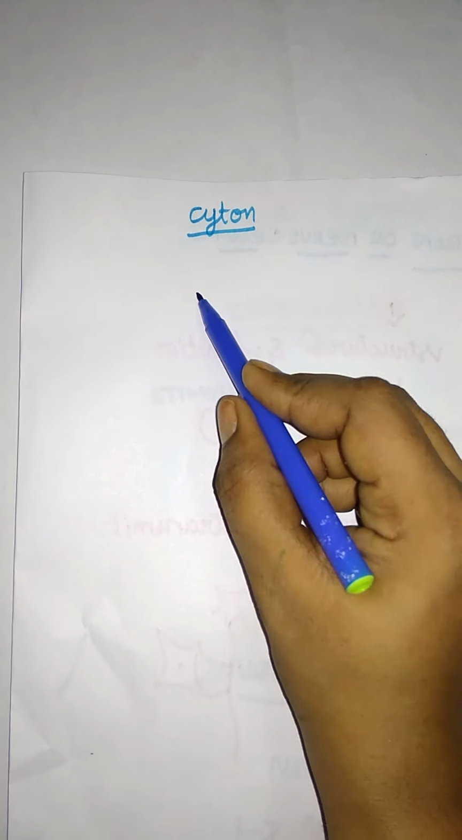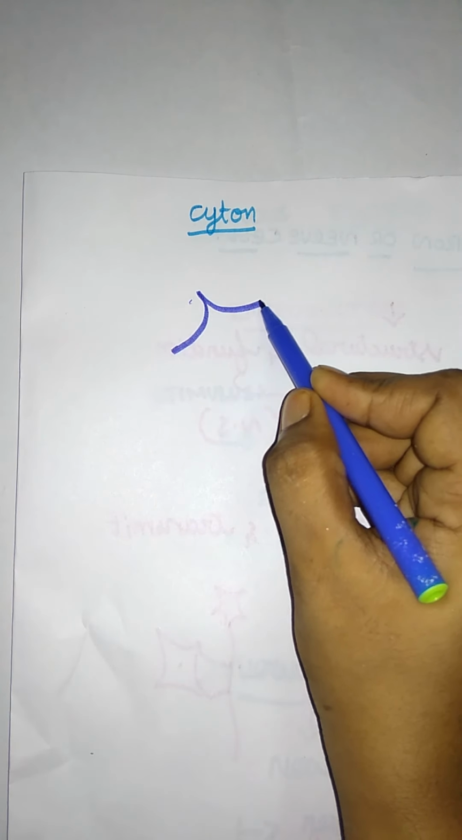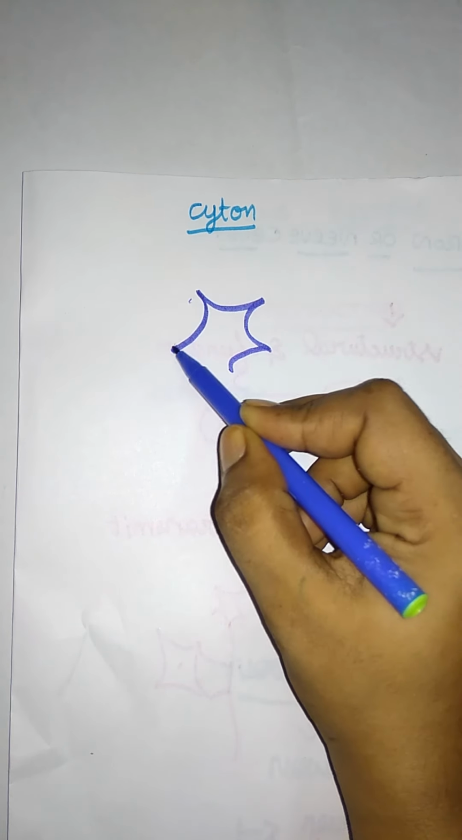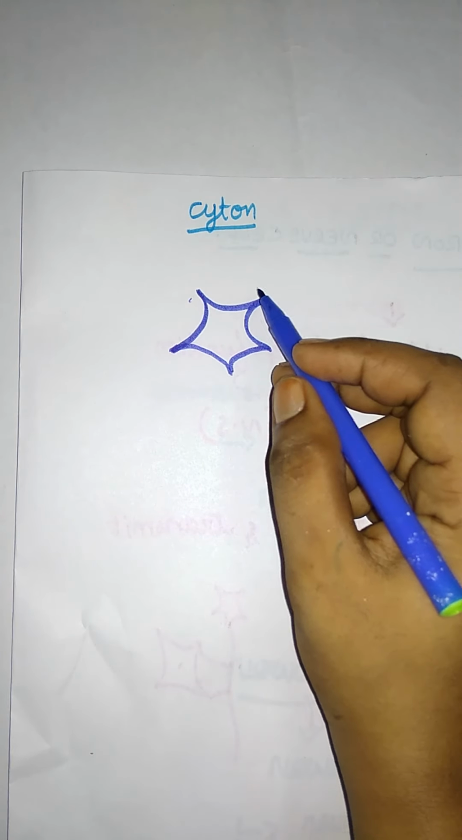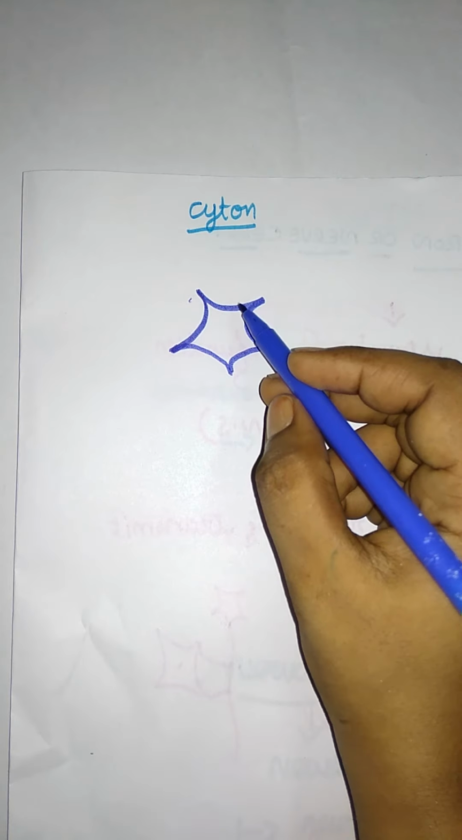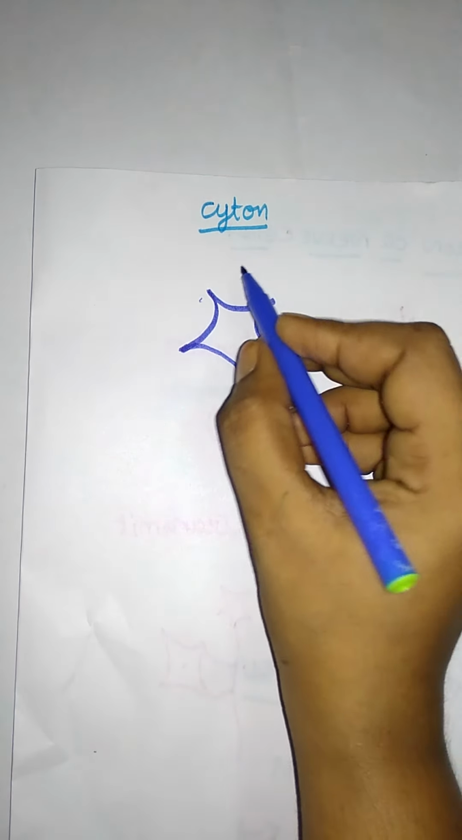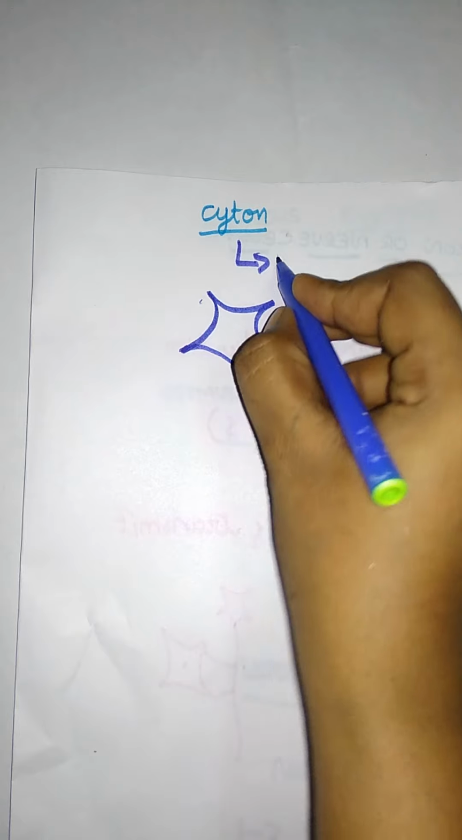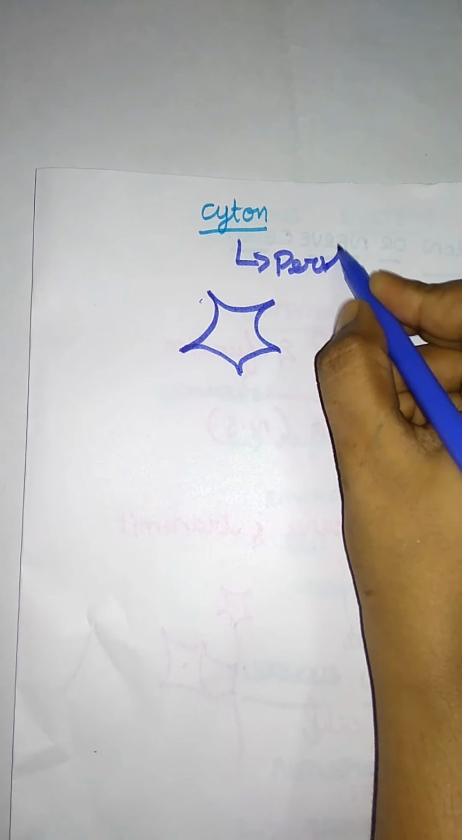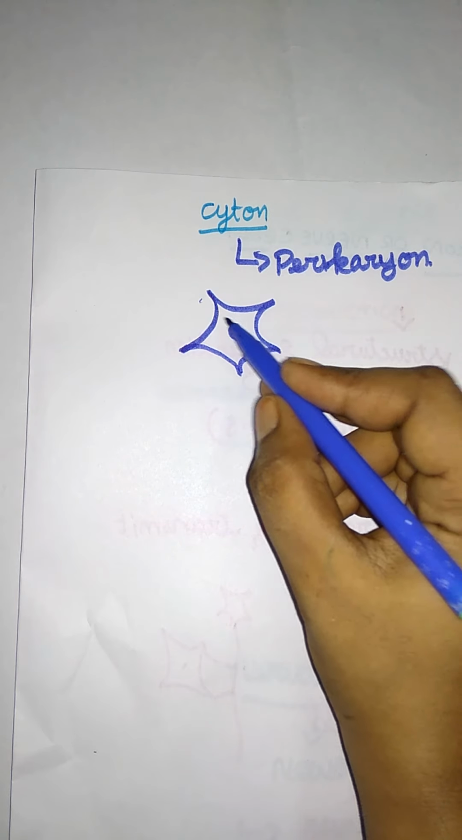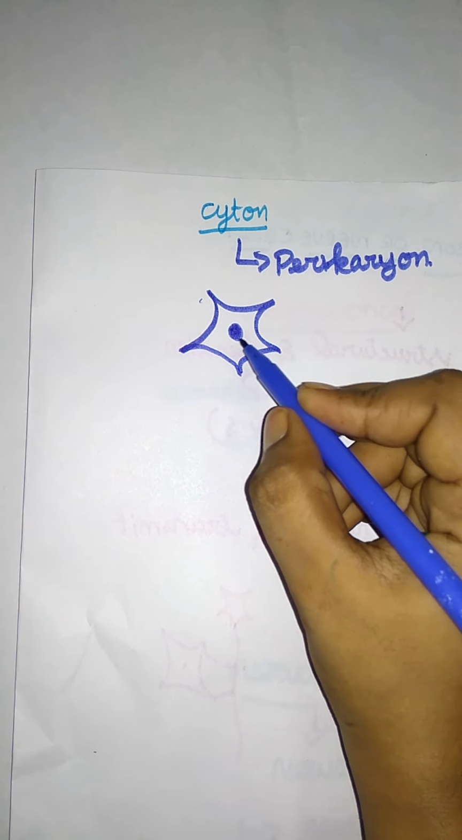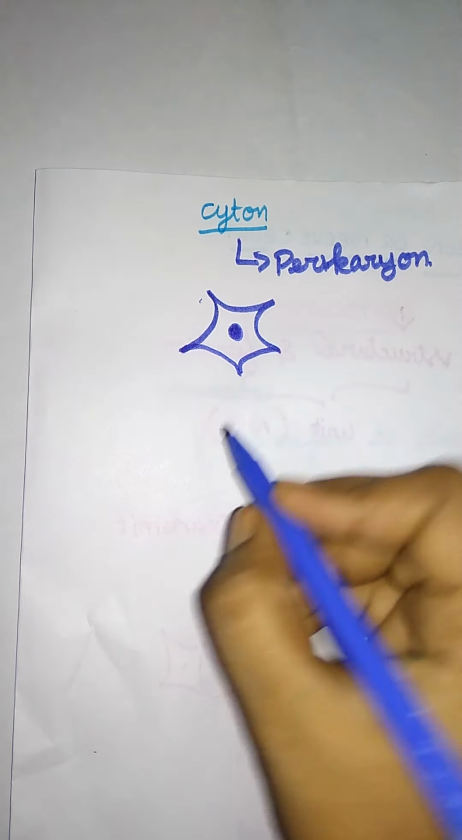We already said this is the cyton. Just take this part only. Now we are going to see the cyton only. The cyton, or cell body, is also called a perikaryon. Why is it called a perikaryon? It means they contain the nucleus in the cell body. Their nucleus is present in the cytoplasm of the body, and there is an abundant cytoplasm, so it is given the name neuroplasm.